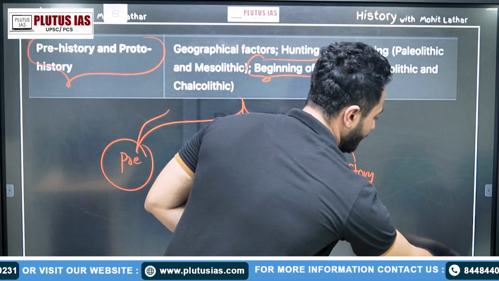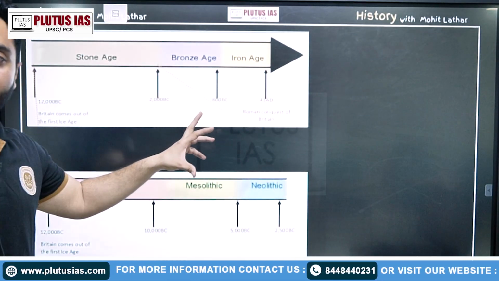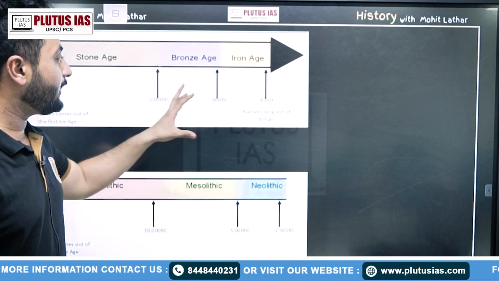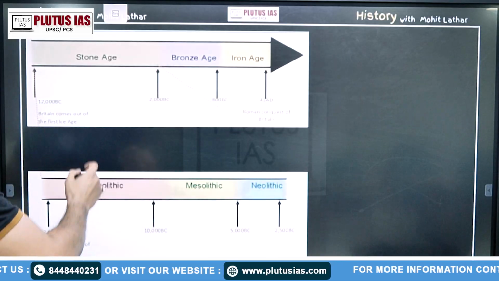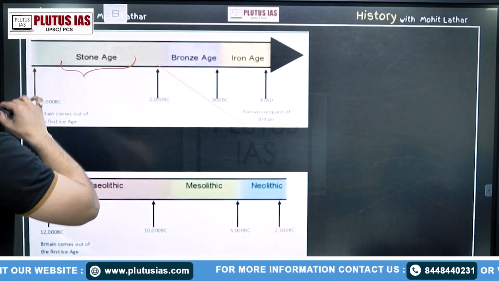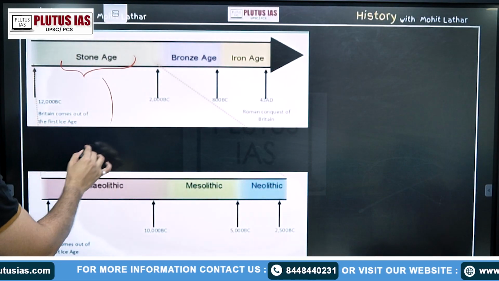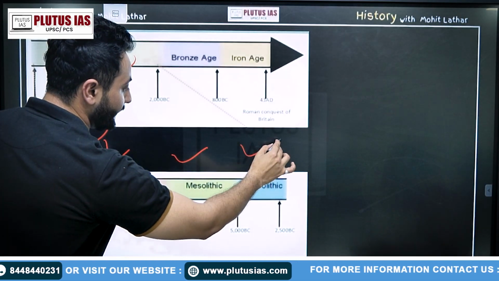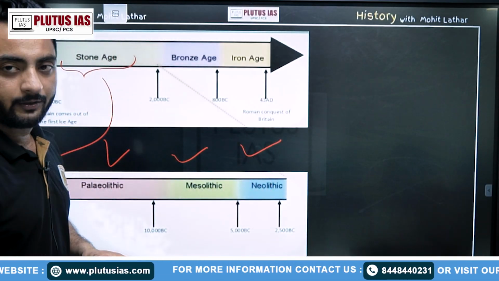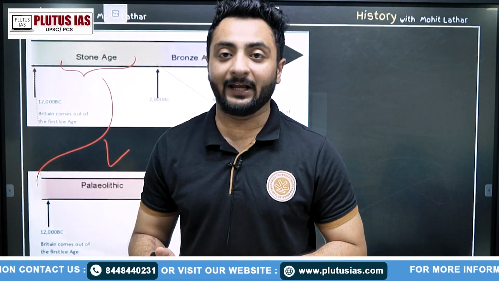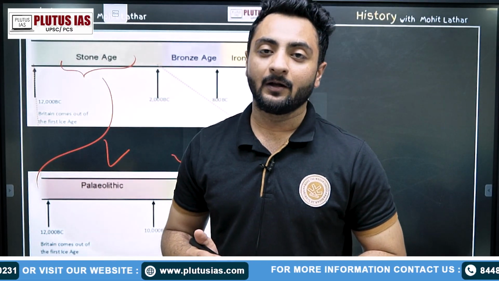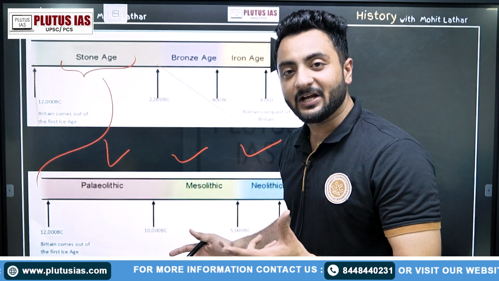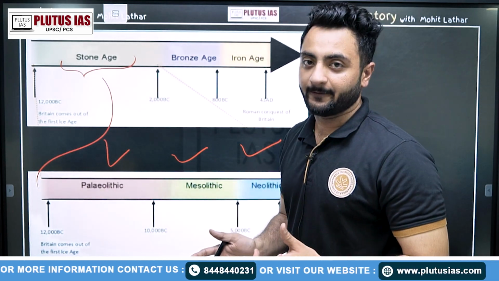Okay, fine. Now, before moving forward, I will take you back in history and tell you about the Stone Age, like how in the Stone Age we have 3 periods: Paleolithic, Mesolithic and Neolithic. Paleo means old, Meso means middle, a transition between the Paleolithic age and the Neolithic age, and Neo means New Stone Age.